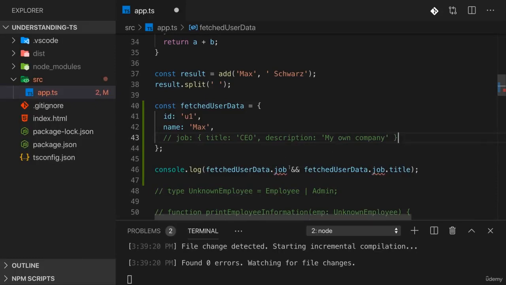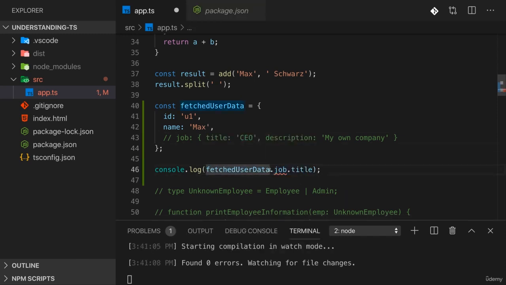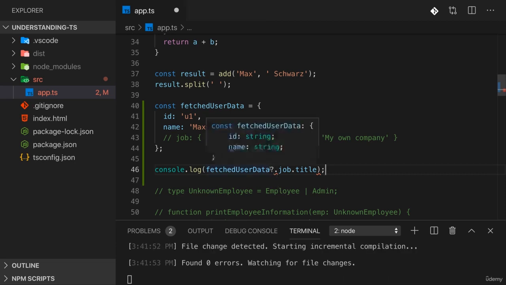With TypeScript, you actually got a nicer way of doing that. You got the optional chaining operator. You can add a question mark after the thing you're not sure whether it's defined or not, at least if you're using TypeScript version 3.7 or higher. Here my IDE doesn't like this, but this is a supported syntax then. This tells TypeScript, does this exist? If it does, access job. And hence here we can also add a question mark and therefore only access title if job is defined.